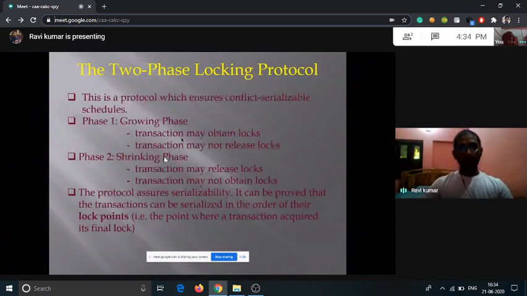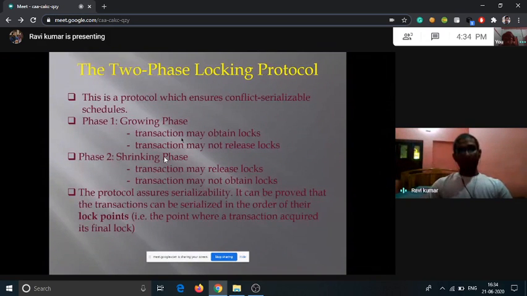Here comes the two-phase locking protocol. Basically, it ensures the conflict serializability schedule. From here, we are able to rectify the serializability schedules. There are two phases. Phase one is the growing phase. The second phase is shrinking.